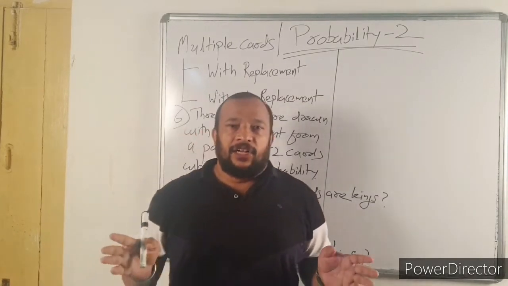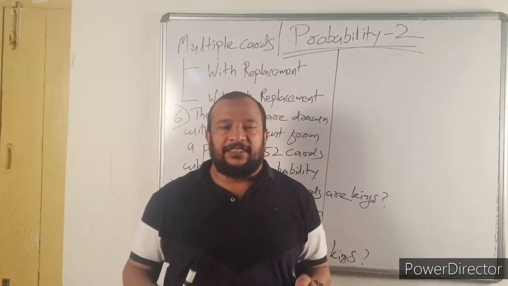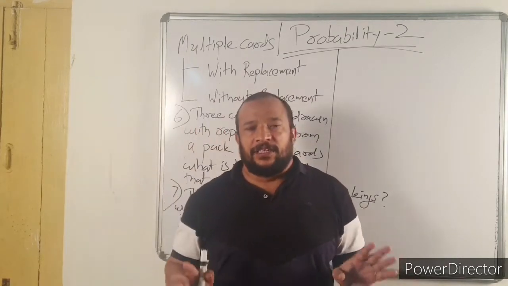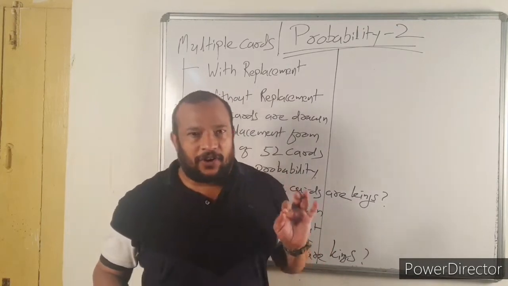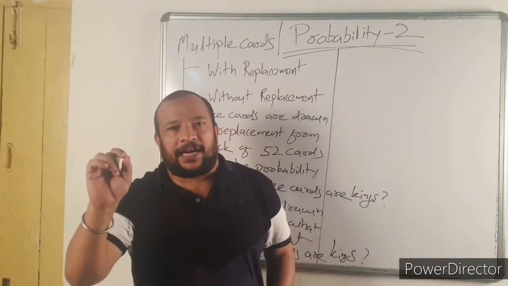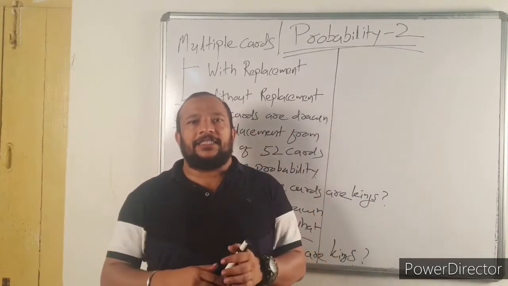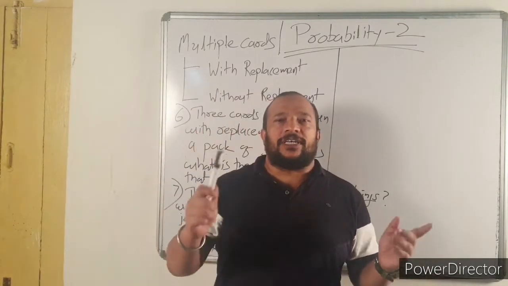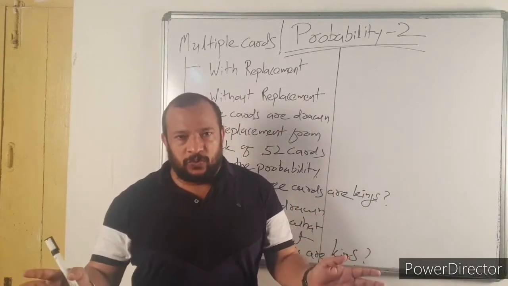We discussed questions on single card. Now let us have a quick revision. Some questions based on single card. Suppose a card is drawn from a pack of 52 cards. What is the probability that it is a black card? Now what is the total number of black cards? It is 26. So the answer is 26 by 52, that is 1 by 2.